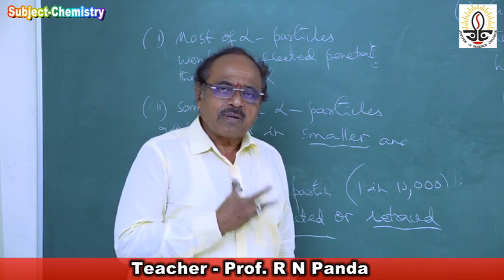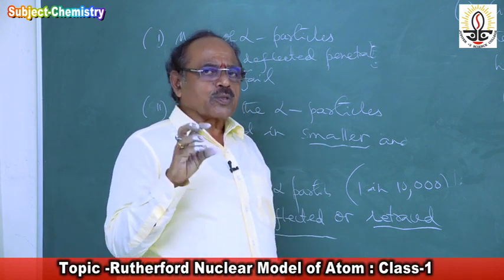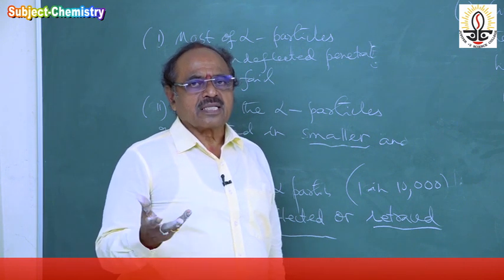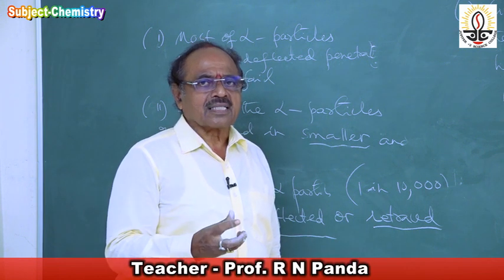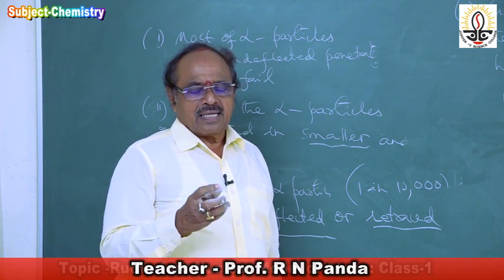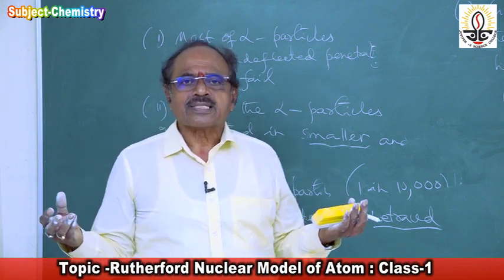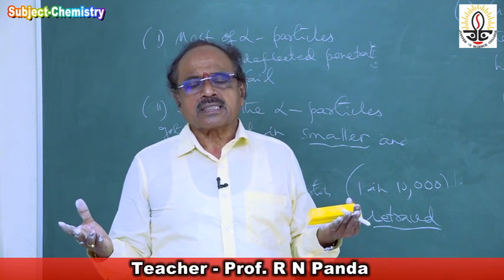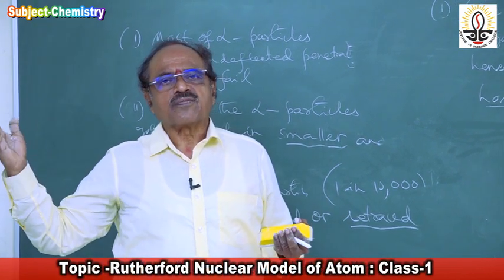So these alpha particles must be coming closer to the protons present inside the atom, and like charges repel, hence those protons must be causing the repulsion, because mutual repulsion takes place when one positively charged particle comes around another, and this causes the deflection.